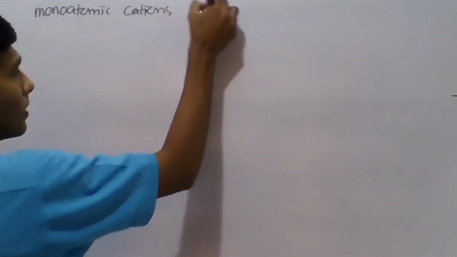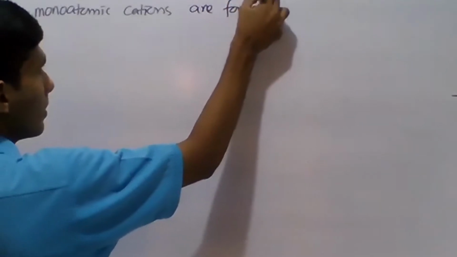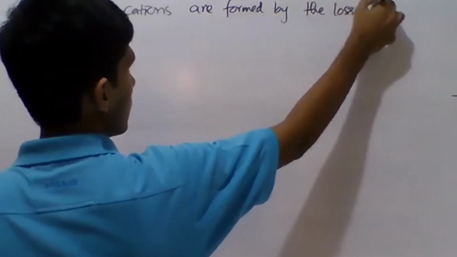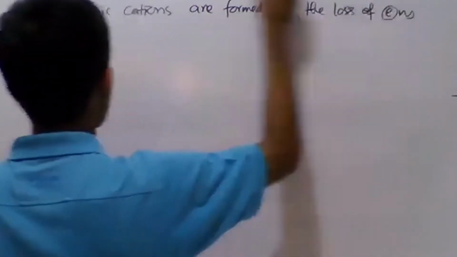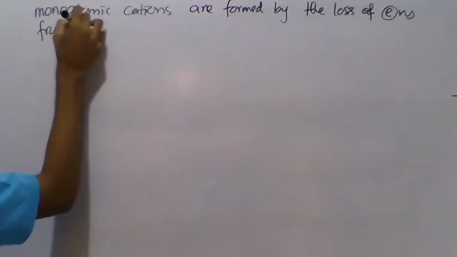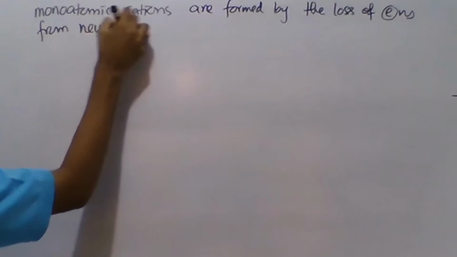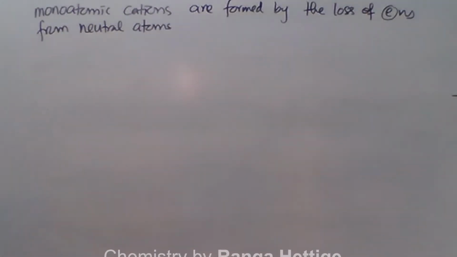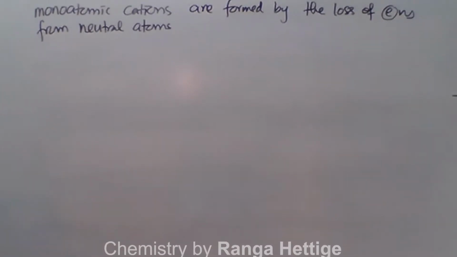Monoatomic cations are formed by the loss of electrons from neutral atoms. Right? They are formed by the loss of electrons from the neutral atoms.